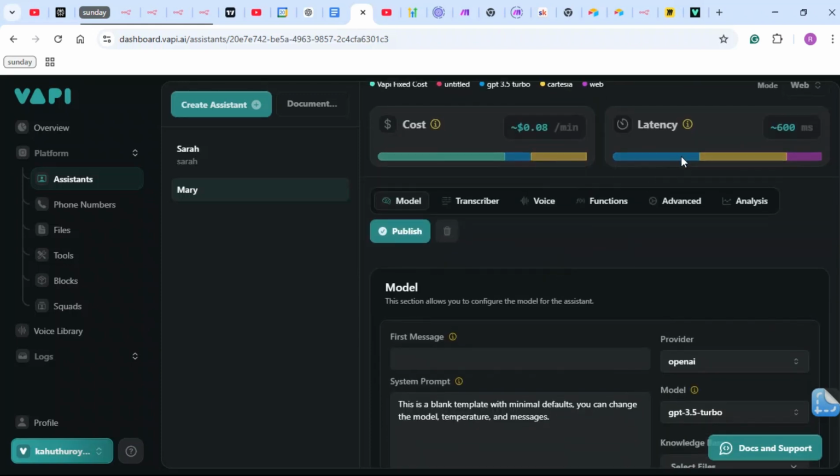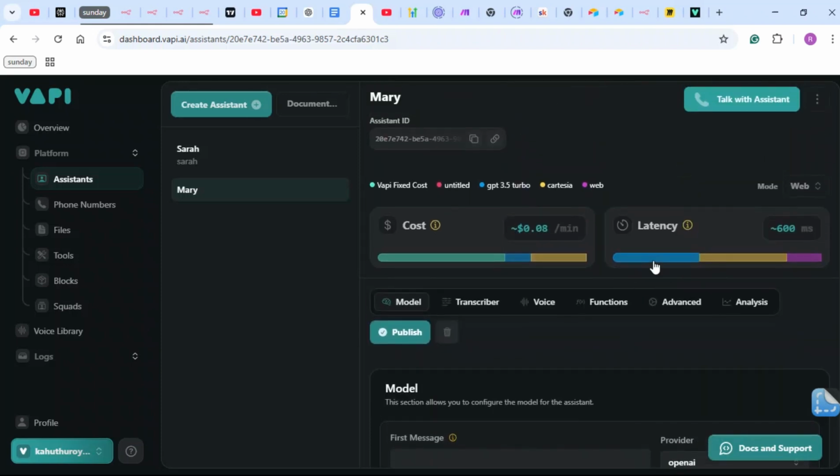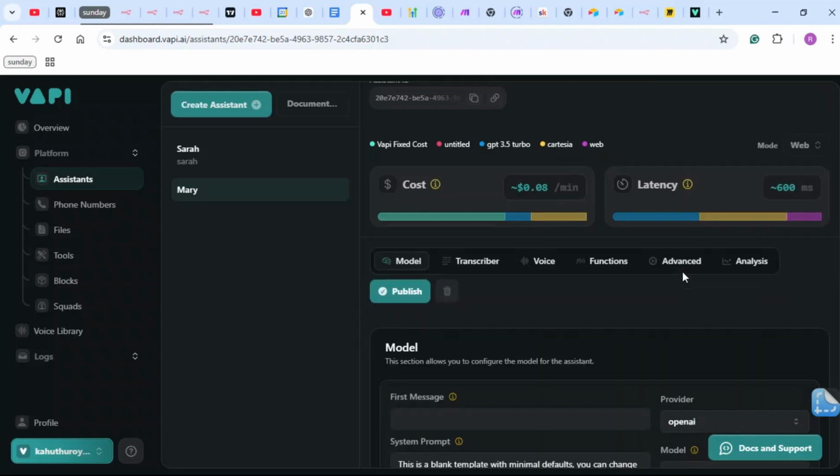This is latency. Latency basically means the period between action and response. So when you speak to your agent and the agent gets back to you, that period in between is what we can call latency, right? And as of now it is 0.6 milliseconds, which is pretty good, to be honest. We aim at keeping this low because we do not want the AI agent to take forever to respond, right?